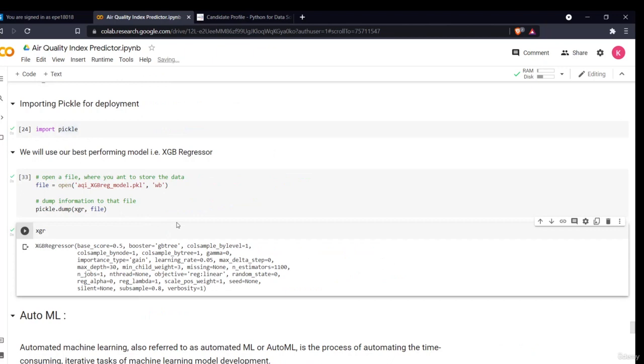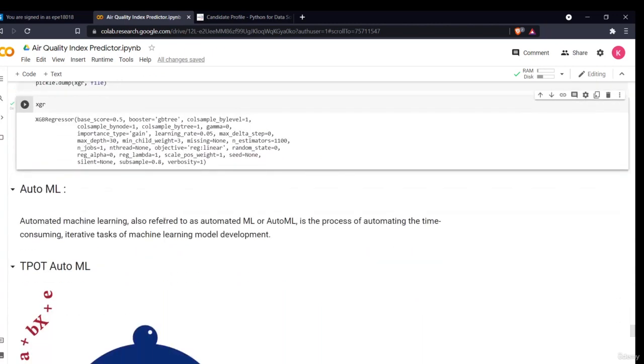But in the next section, first we'll see how we can use the automated machine learning part to do all of these things, up to the model building and model deployment part. So we'll be using TPOT AutoML. I'll be telling you what AutoML is and how we can automate all of this process using this library in the next section.